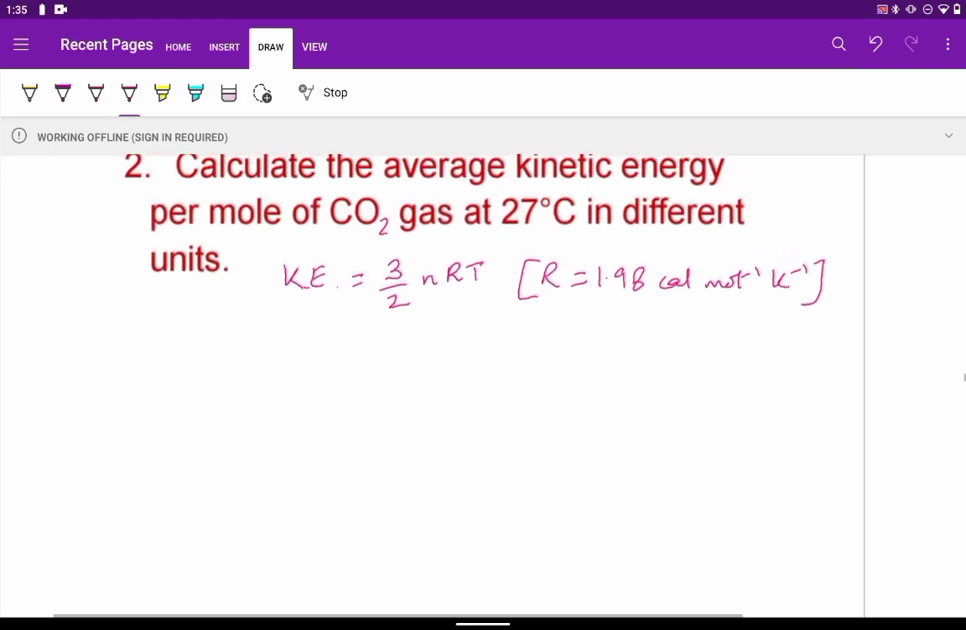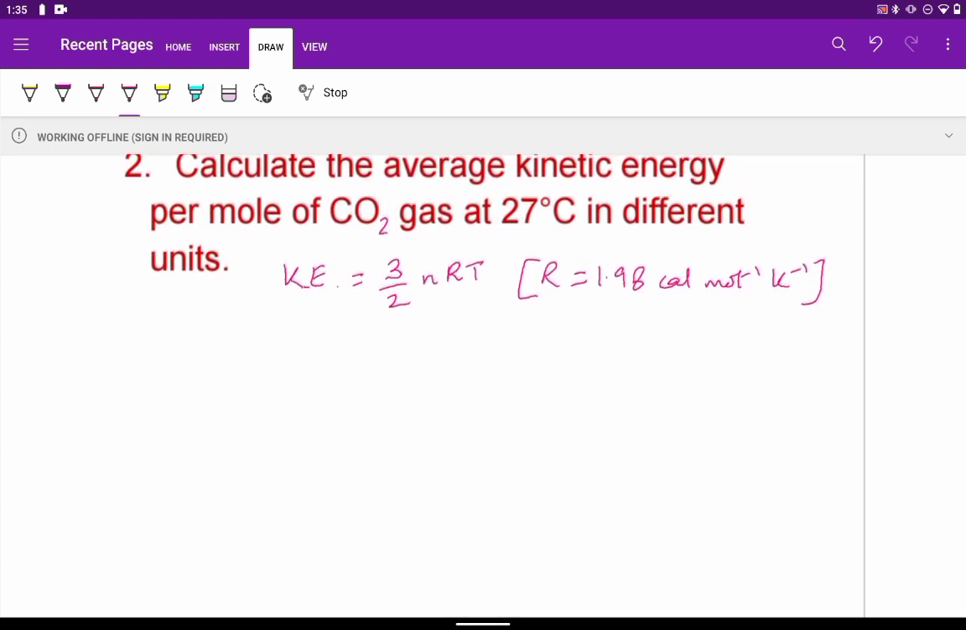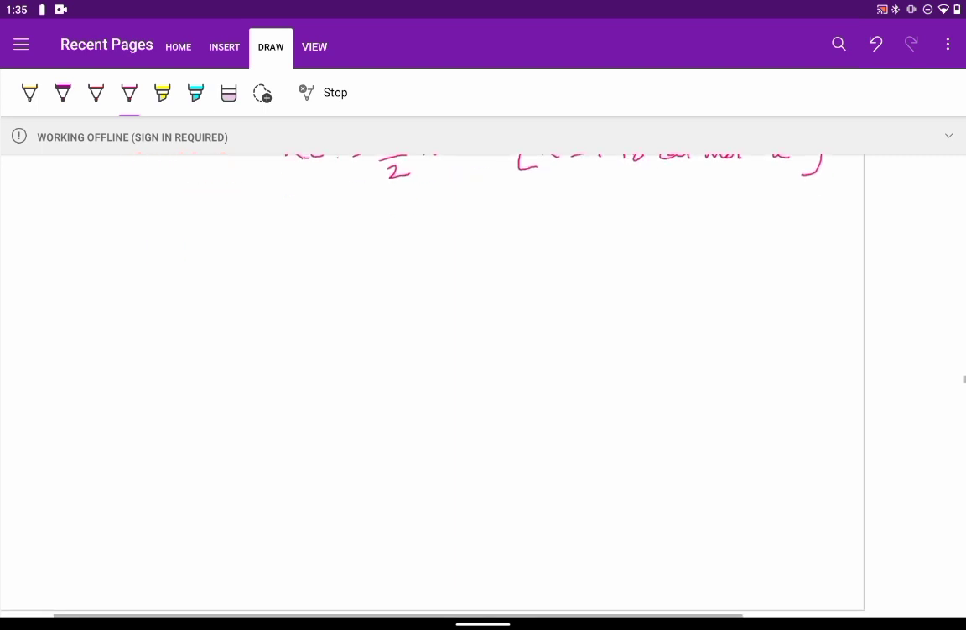Temperature T they have given 27 degrees C. 27 degrees C will be equal to 300 Kelvin. So putting the values we get equal to 3 by 2 into 1 into 1.987 into 300. On multiplying we get it as 894.15.